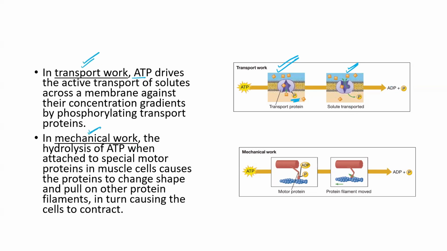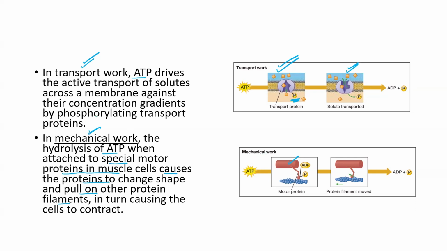Then mechanical work. Hydrolysis of ATP, when attached to special motor protein, for example in muscle cells, causes the protein to change shape and pull on other protein filaments. For this, you can please check my video on sliding filament theory, where ATP is helping to break the cross bridge, and hydrolysis of ATP energizes the myosin head to make the connection with the actin filament to form a cross bridge. And it is also used to move the vesicles. The motor proteins use ATP to move the vesicles here and there.